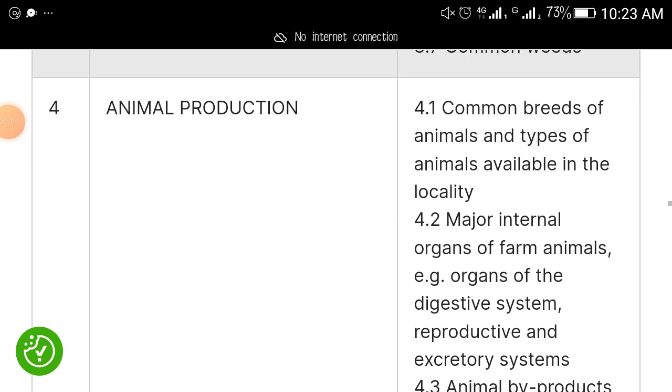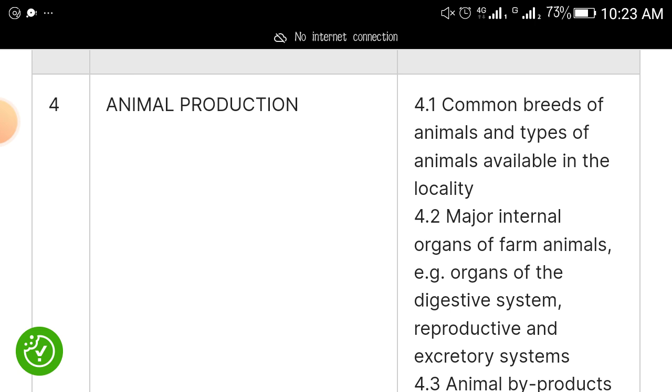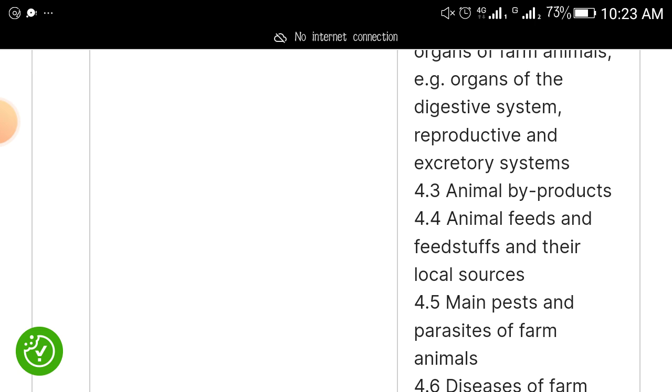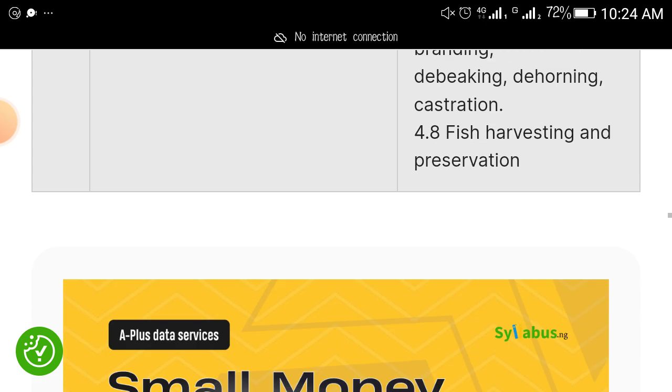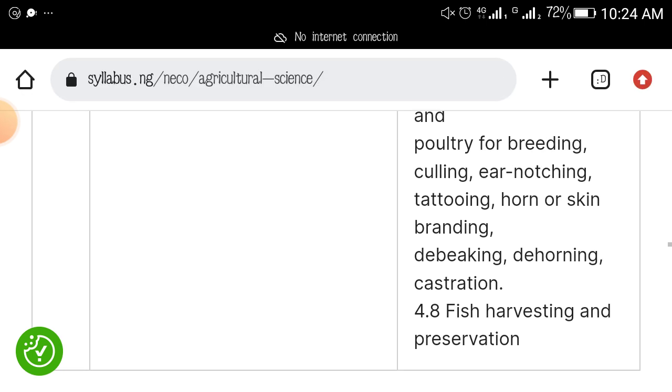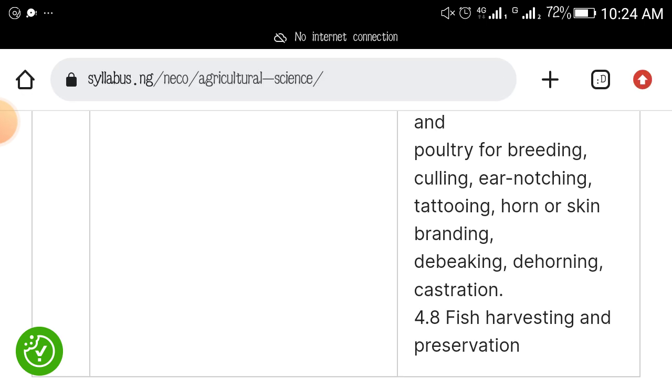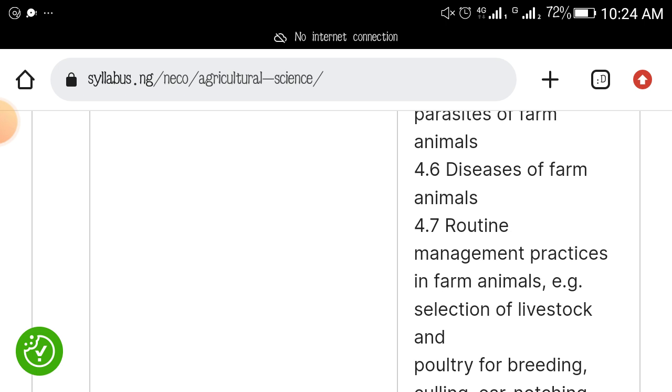Common breeds of animal, major internal organs of animals like digestive system, reproduction and excretory system, and all the rest. Animals byproduct, animal feed and feed stuff and the local sources. So members, disease of farm animals, read up these things. These are the basic things. Fish harvesting and preservation. So other things like debeaking, dehorning, castration, horn and skin branding, and all the rest.